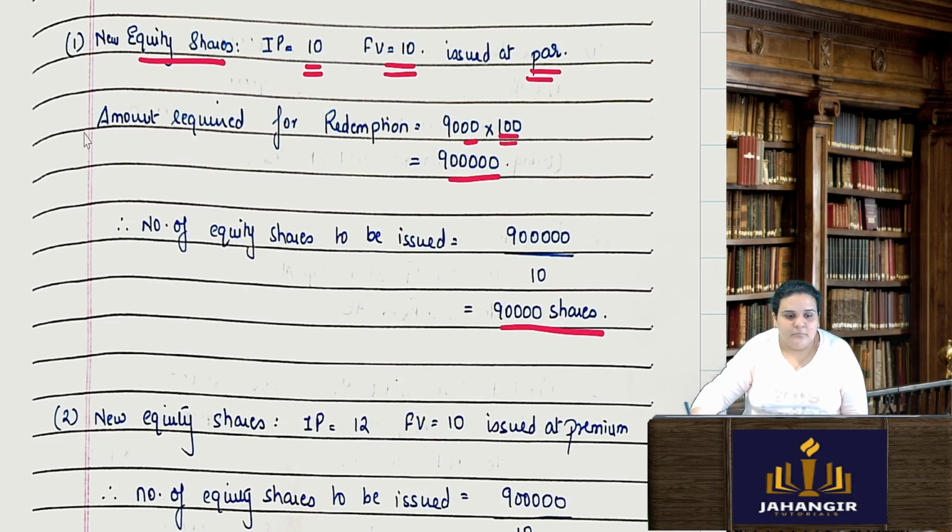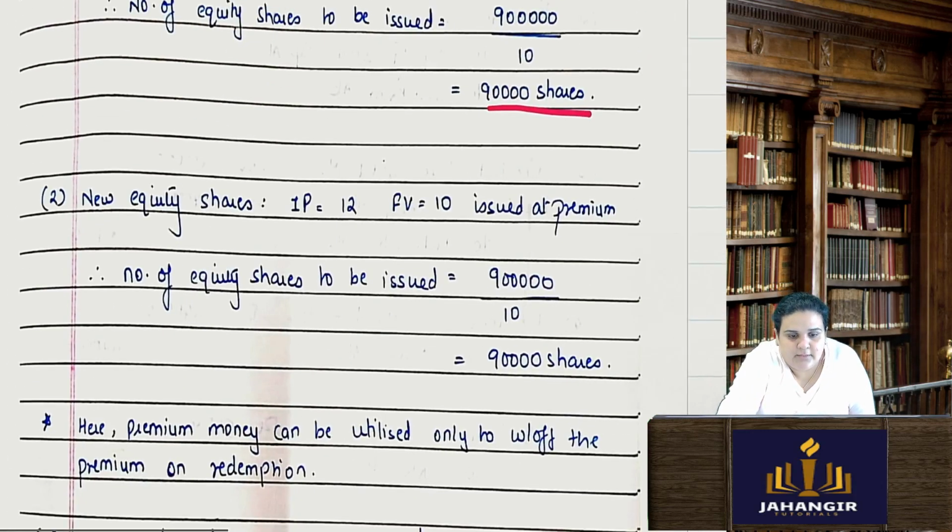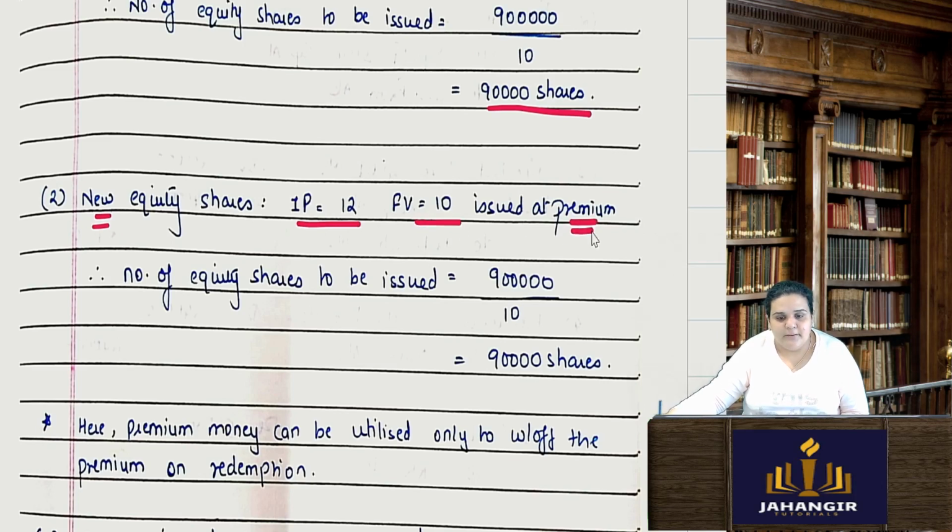Then coming to the second situation, where the fresh issue is at a premium. Number of equity shares to be issued: now here the new equity shares' issue price is 12, but the face value is 10. That means the issue is at a premium. I am going to get securities premium in this.